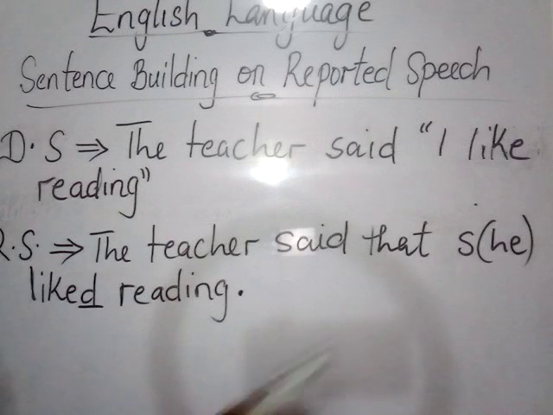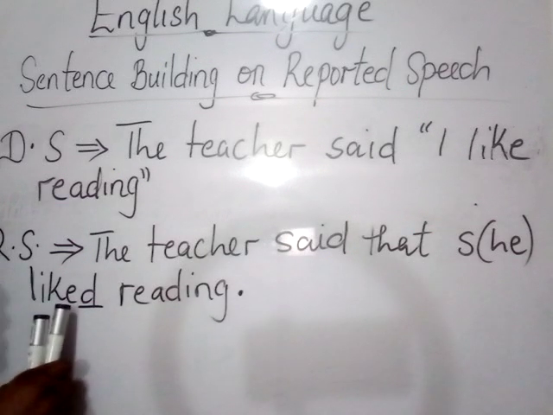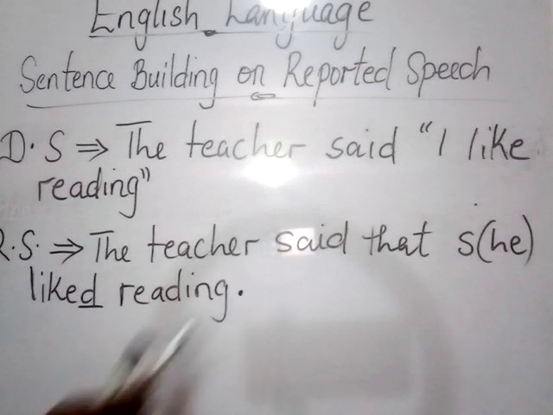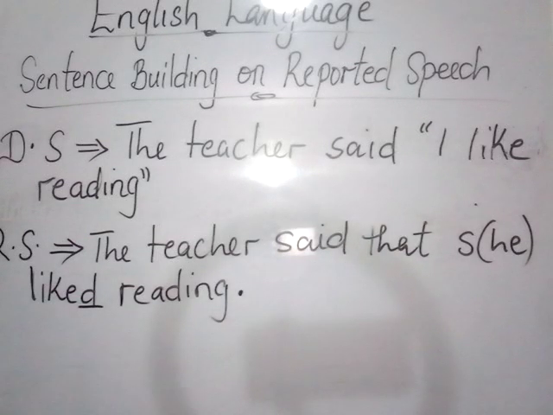So either you use the exact words of the speaker, placed in the context that the speaker used it, as at the time it is happening, or if you're not going to use the exact words, then it has to be placed in the past tense because this has already happened. So the teacher said that she or he liked reading.